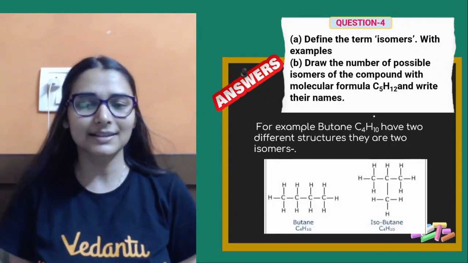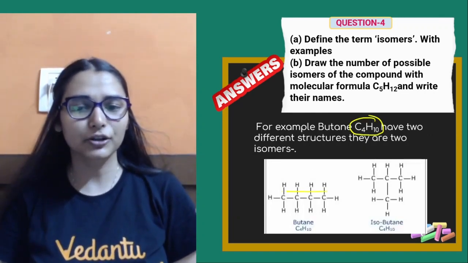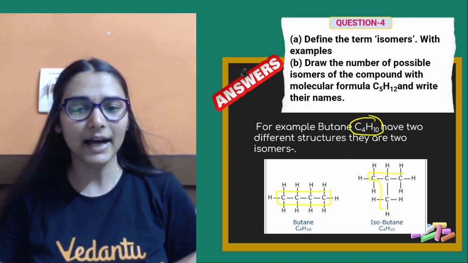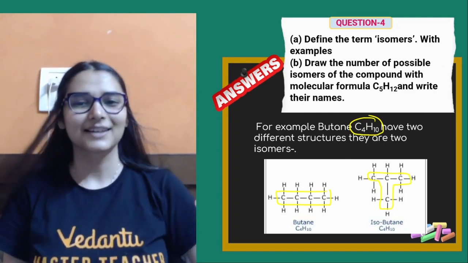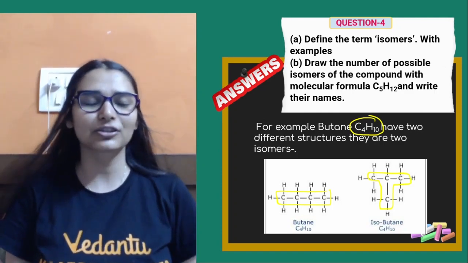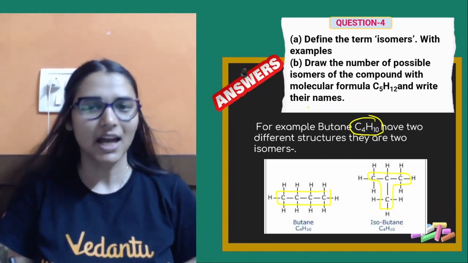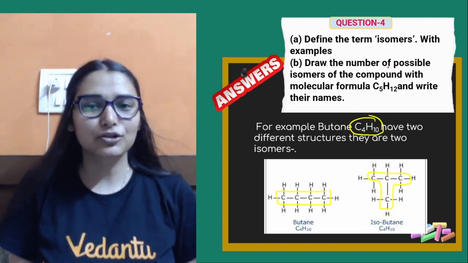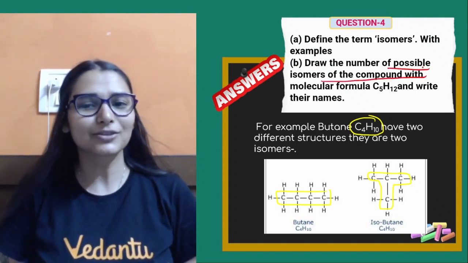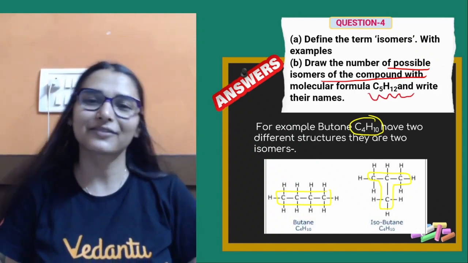See, we have taken the same example I was talking about, butane, C4H10. So you see, molecular formula same, but the way carbon atom, carbon skeleton का arrangement is different, है ना? So they are isomers of each other. Butane and isobutane are isomers of each other. Next part is also asking you something. What is that? Draw the number of possible isomers of the compound with the molecular formula C5H12.